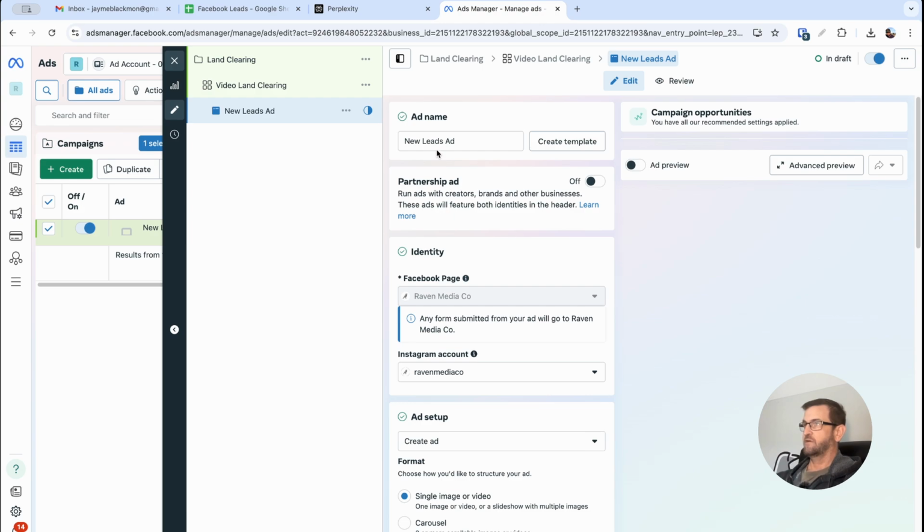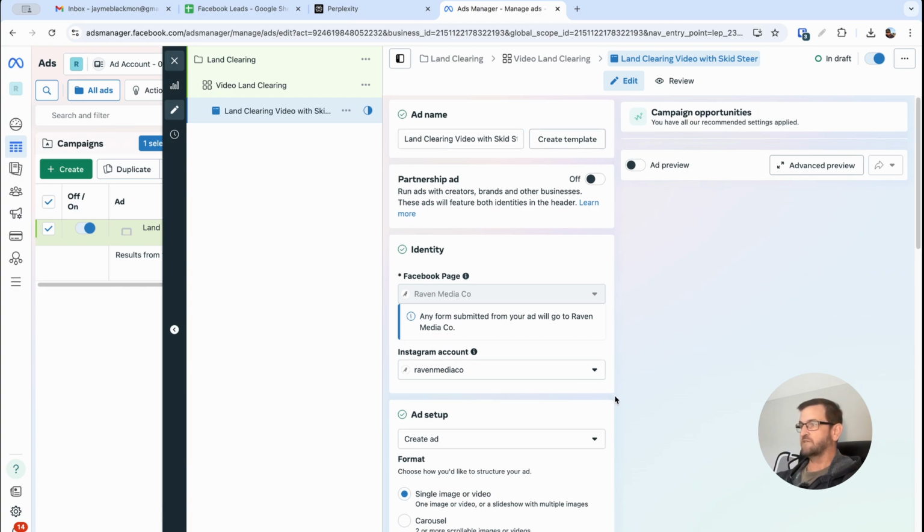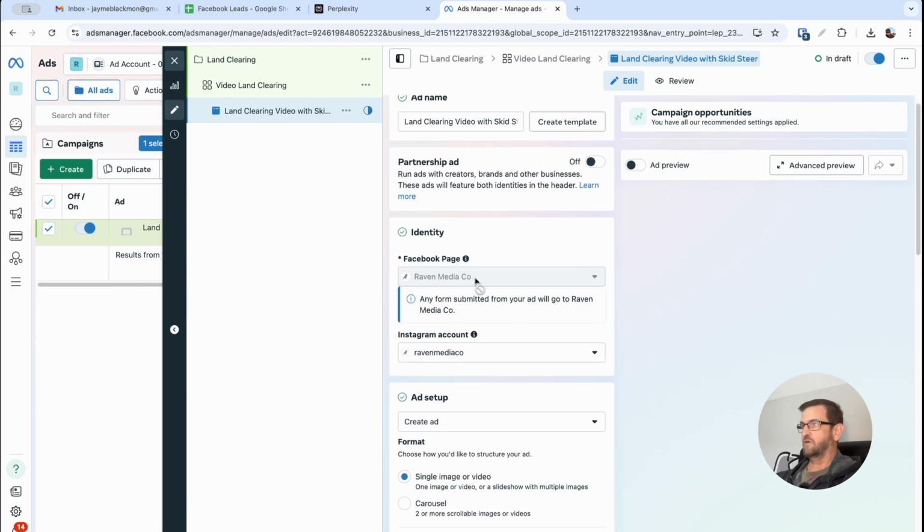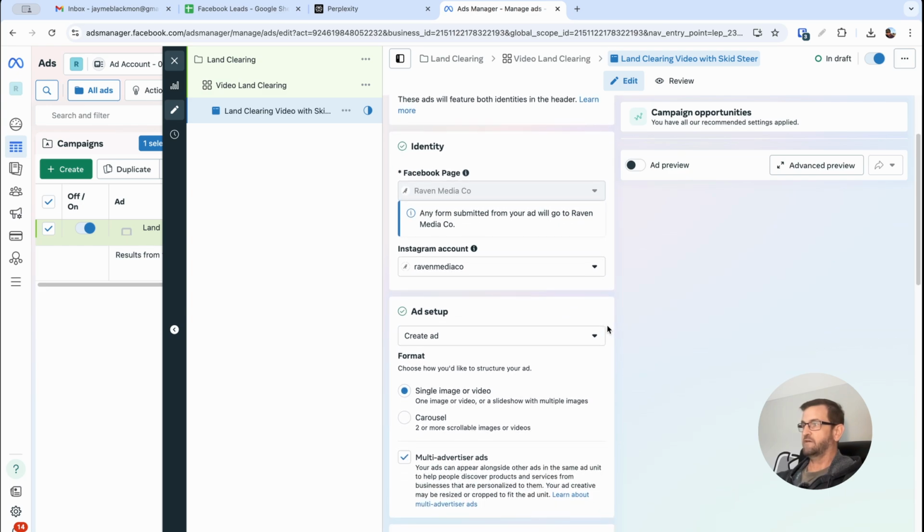Okay, so here you can see it's indicating that you're on the ad level. We want to put in land clearing video with skid steer. So you know that that's the video that we're using on this ad. Okay. Now, if you have an Instagram account that's connected, you can take advantage of that by selecting it there. You already selected the Facebook page in a previous step, so no need to worry about that.